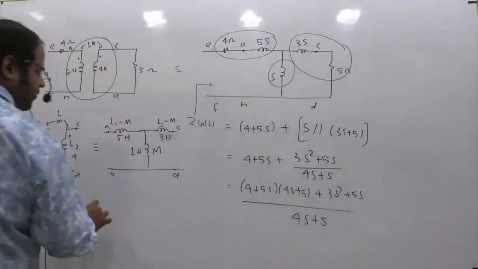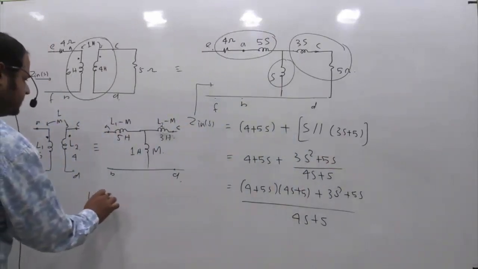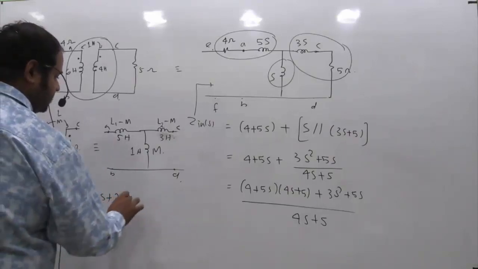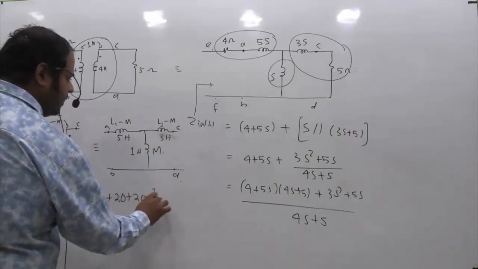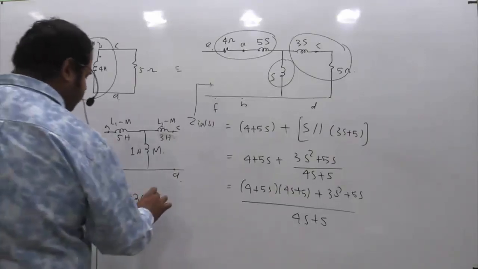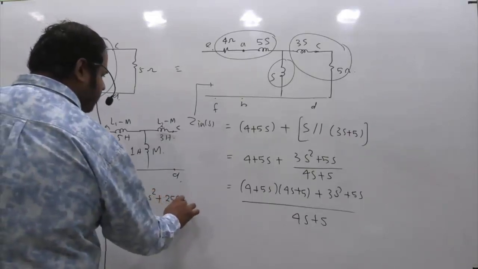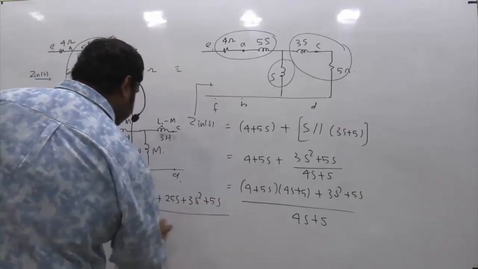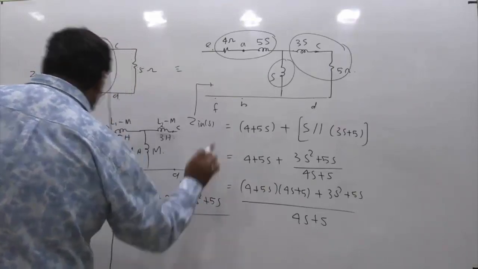If you simplify this, 4 into 4S is 16S, 4 into 5 is 20, 5S into 4S is 20S square, plus 5S into 5 is 25S, plus 3S square plus 5S, divided by 4S plus 5.